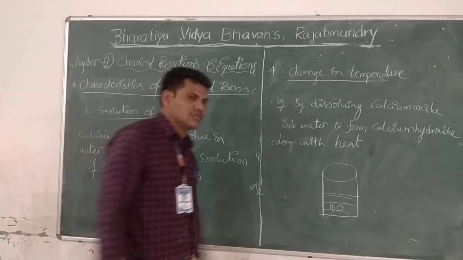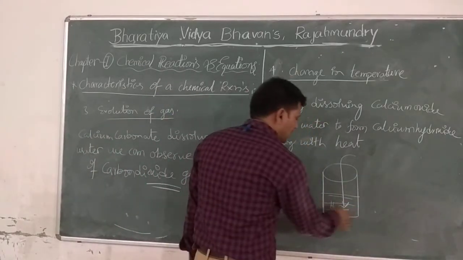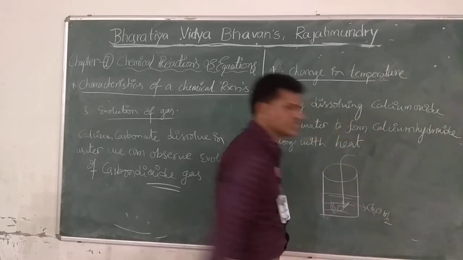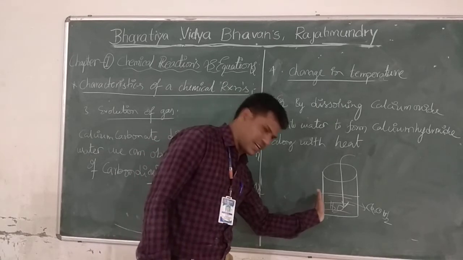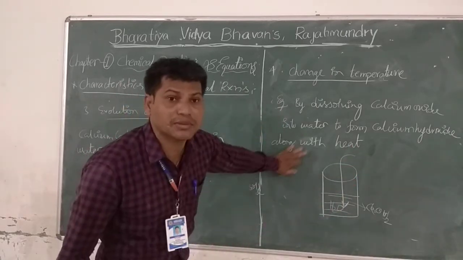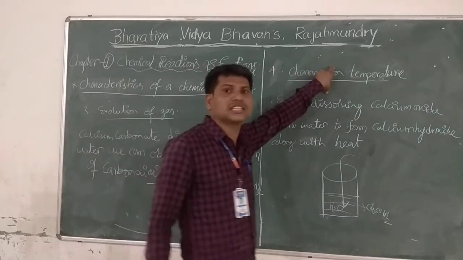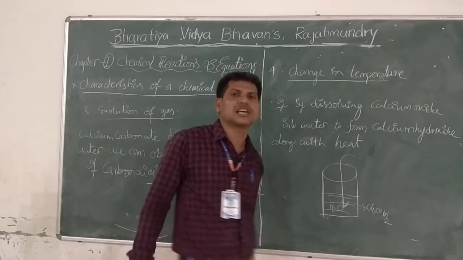If you add some amount of calcium oxide powder, then automatically it will convert into calcium hydroxide, that means Ca(OH)2. During the formation of calcium hydroxide, if you touch the beaker, we feel very hot. That means some amount of heat is liberated in this reaction. So, if you observe any change in temperature during the reaction, that reaction is absolutely a chemical reaction.